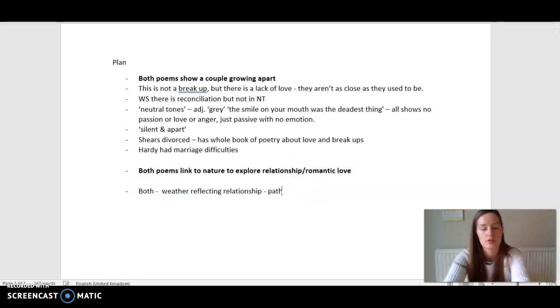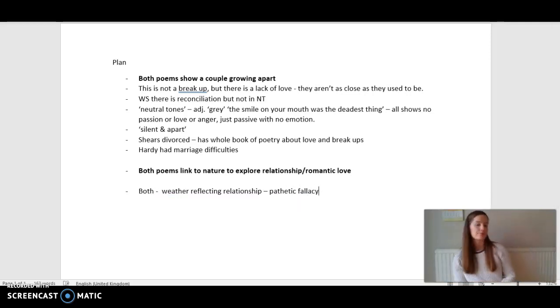So first of all, I just need to write down so I don't forget this, that is pathetic fallacy. And we've got, obviously I'm not going to write this quote down because it's from Winter Swans, but two days of rain and then a break. So we've got the weather, that it's stopped raining. There's a break in the clouds, a break in the weather, which reflects the break in the fighting. They've stopped fighting, they're exhausted, and they're starting to sort of reconcile.